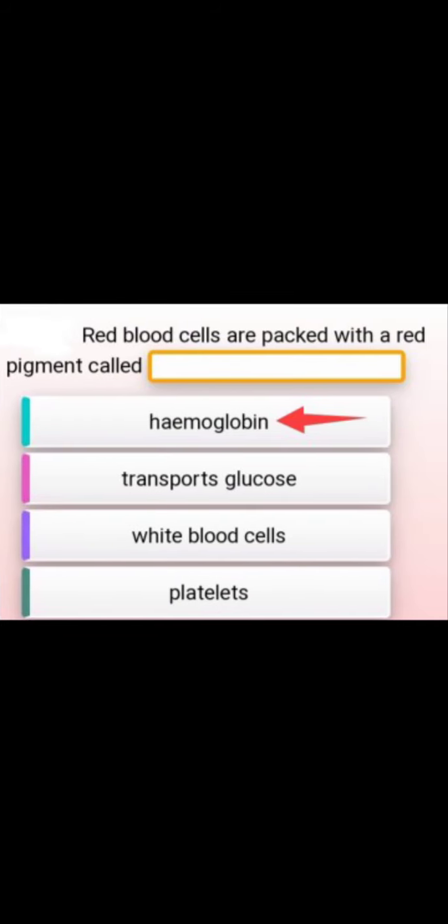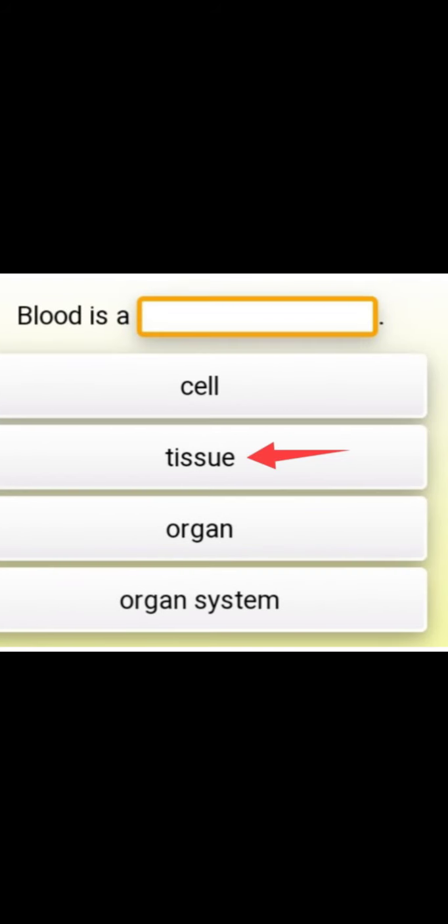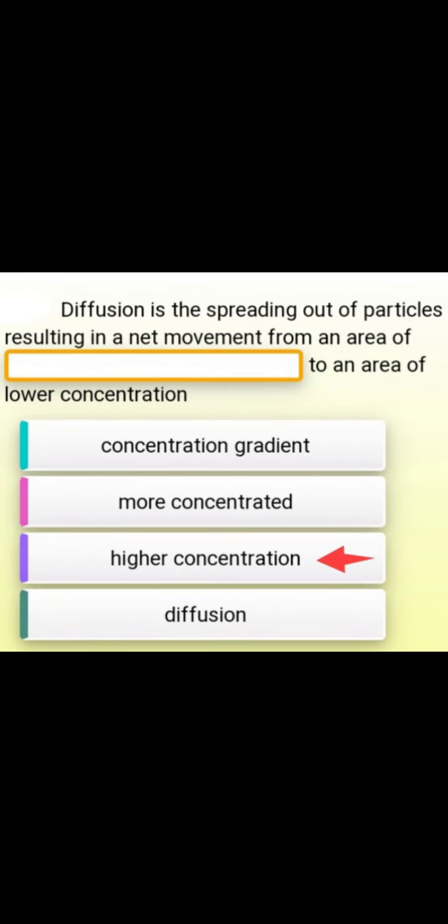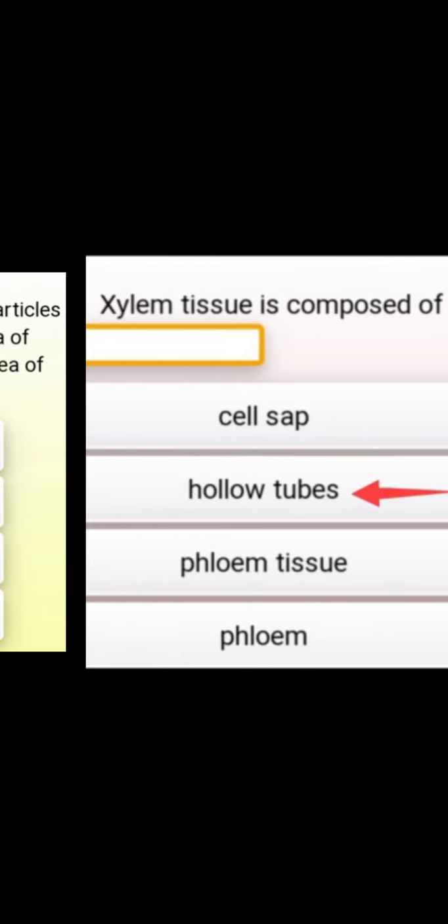Which organelle is called brain of the cell? Answer is nucleus. Red blood cells are packed with a red pigment called hemoglobin. Blood is a dash tissue. Diffusion is the spreading out of particles resulting in a net movement from an area of dash to an area of lower concentration. The right option is higher concentration.